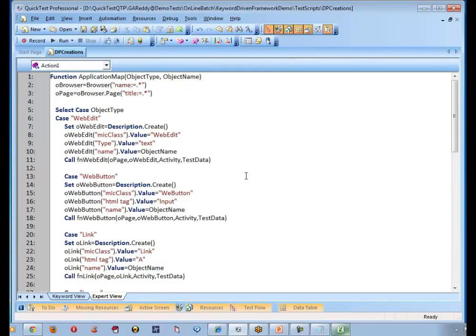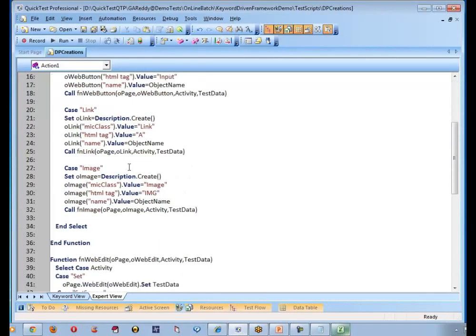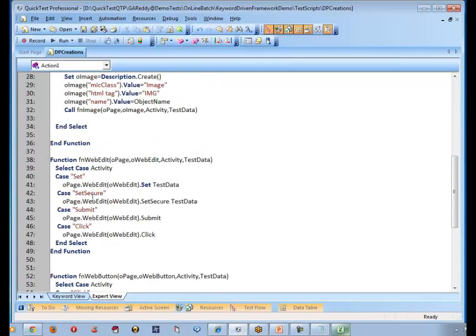Very good. Just at this point of time, please forget the Excel. Excel comes into the picture at a later stage. Just concentrate only on what is being done here. So what is being done here? We have created certain descriptions. We have created certain functions. If I want to work on web edit, I'm going to call this function.